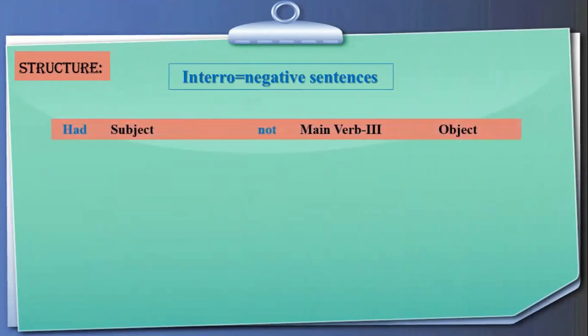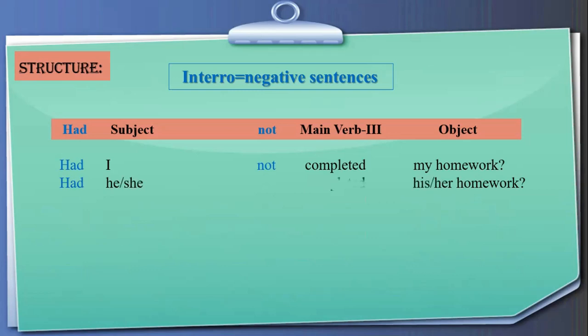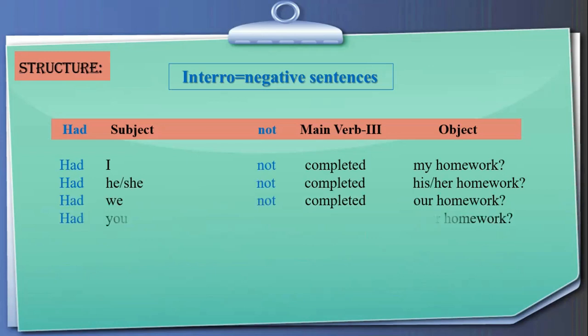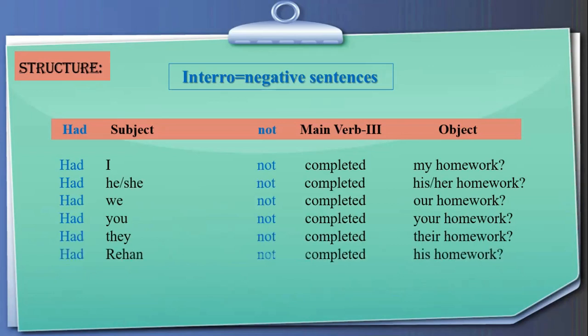Had, subject, not, third form of the main verb, and object. Had I not completed my homework? Had he or she not completed his or her homework? Had we not completed our homework? Had you not completed your homework? Had they not completed their homework? Had Rehan not completed his homework? Had Rehan and Wahid not completed their homework? Now, this is the way we make interrogative sentences.